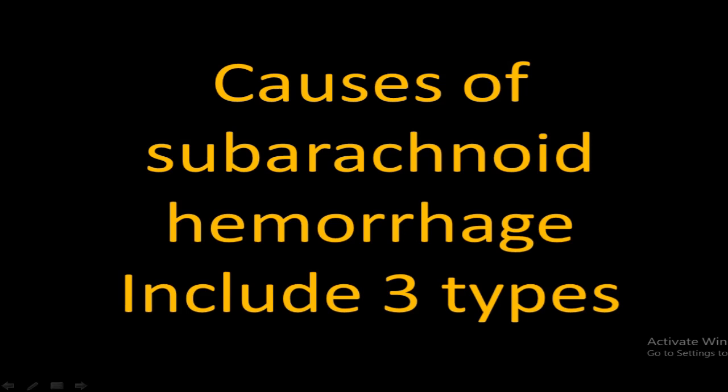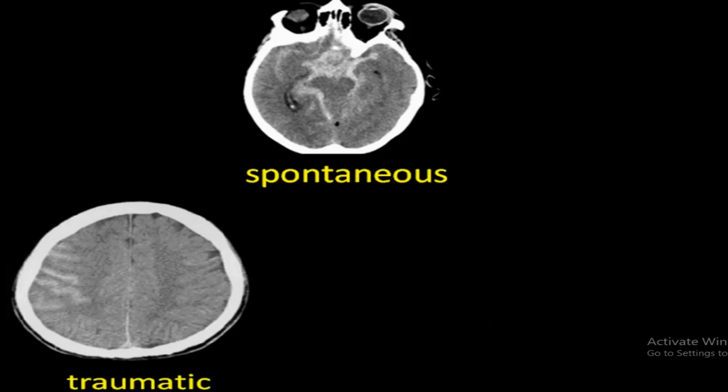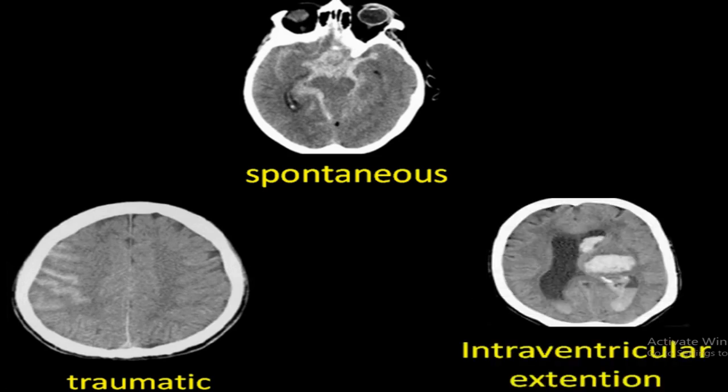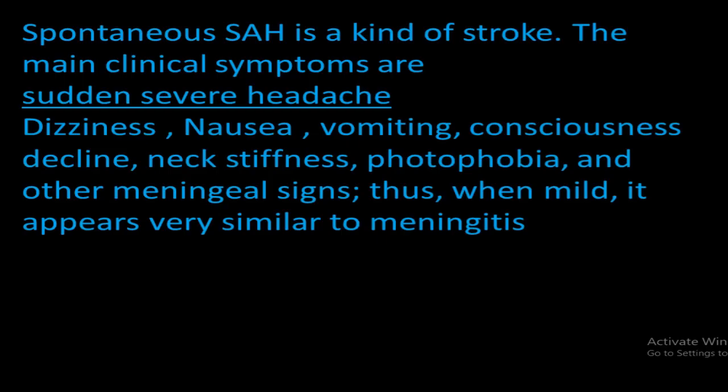Causes of subarachnoid hemorrhage include three types: spontaneous, traumatic, and intraventricular and subarachnoid extension from intracerebral hemorrhage. Let's take a look at spontaneous subarachnoid hemorrhage. Spontaneous subarachnoid hemorrhage is a kind of stroke.